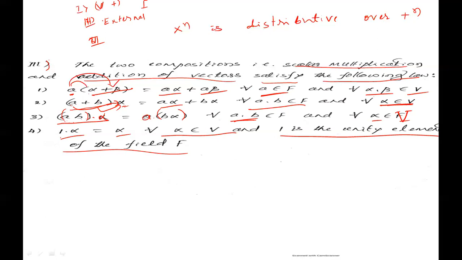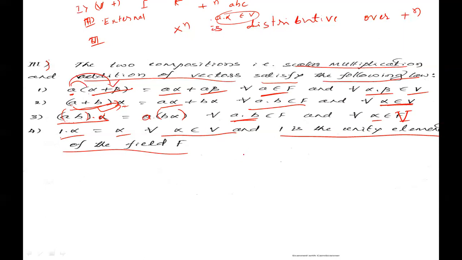Here plus is an internal composition, and plus is an abelian group. In external composition, A dot alpha, we define A dot alpha as scalar multiplication, and third one, multiplication is distributive over addition.